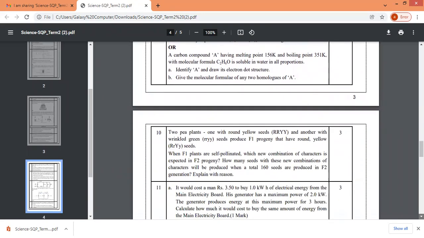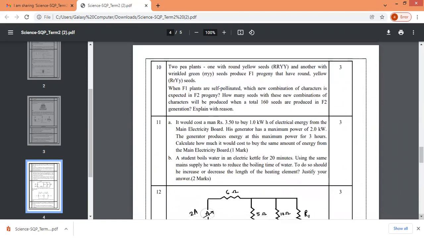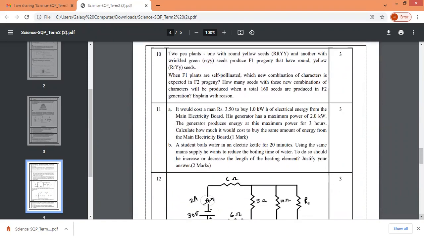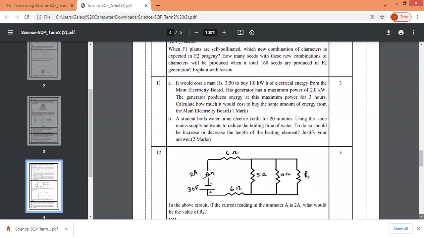The 10th is from biology, that is genetics, heredity. It has a 9:3:3:1 ratio. So just check it, don't leave anything. This is also for 3 marks. And then again we come to electricity. This is physics. The 11th question is from physics, which is again for 3 marks, and the 12th is also physics.